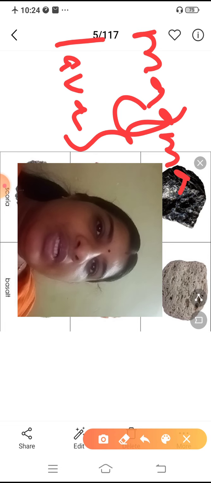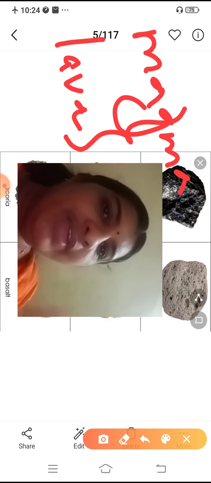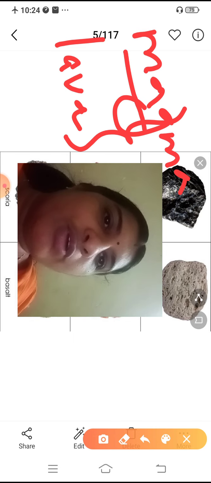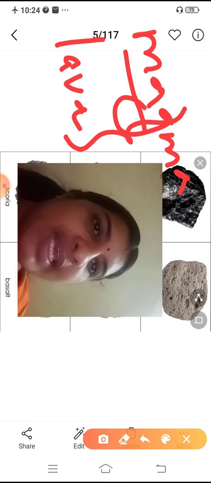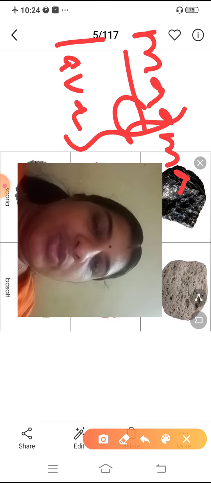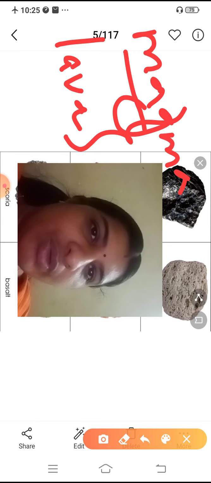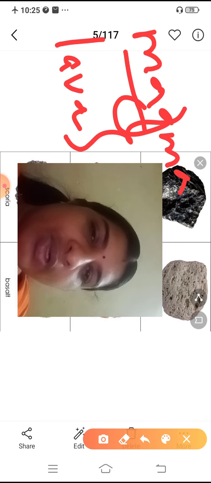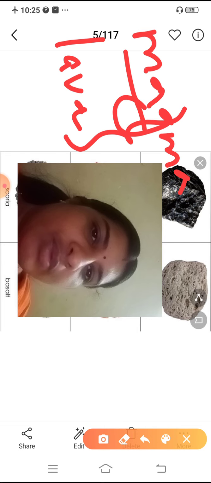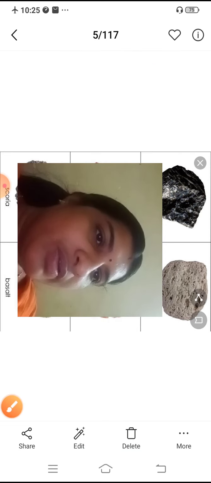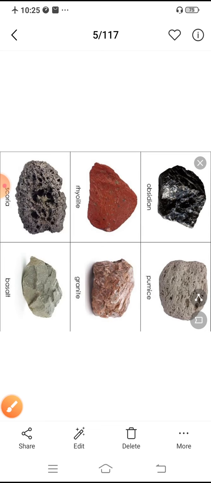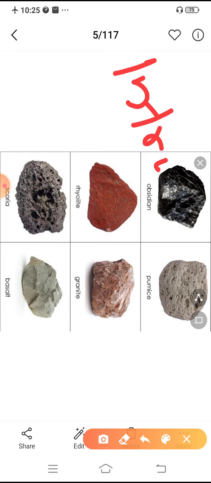There are two types of igneous rocks. When magma cools and forms rock inside the earth, they are known as intrusive igneous rock. And when the lava solidifies or cools down and forms rock, they are known as extrusive igneous rock. Which are the two types of igneous rock? Intrusive and extrusive.